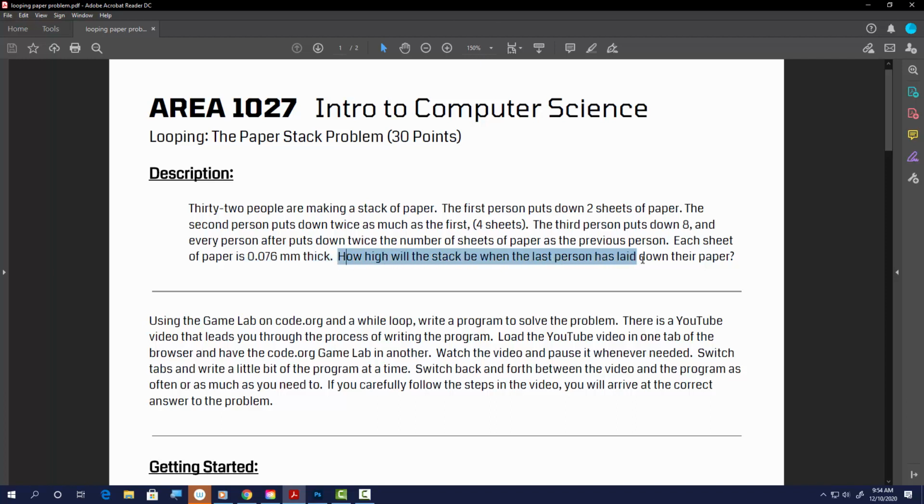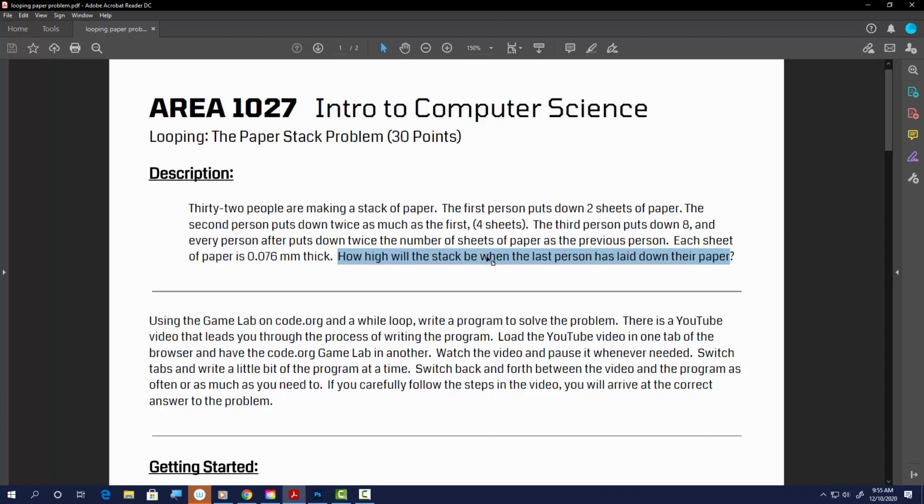How high will the stack be when the last person has laid down their paper? Picture it now. Everybody's going to walk up and lay down some paper, and the stack's going to get higher and higher. So how high is it going to be when all the paper has been laid down? And again, before we see a right answer, at least in your brain, think, is it going to be as high as the ceiling? Would it be as high as the building, or as high as your house, or what kind of thing are we talking about here? How high will the stack be when the last person's gone through?